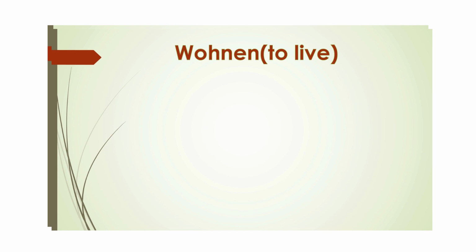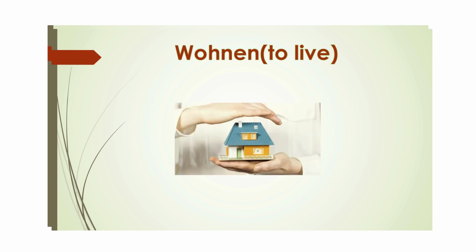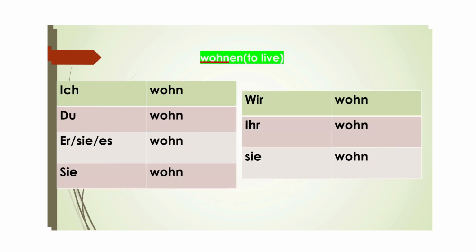Now wohnen. The verb kommen we use to tell where we are from, like what is our motherland. And wohnen is used to describe where we are currently living. To live. Now the infinitive form of the verb is wohnen. The stem is underlined: wohn. The stem will remain in every pronoun, but the difference will be in the ending. Ich wohne, du wohnst, sie, es wohnt, sie wohnen, wir wohnen, er wohnt, sie wohnen.